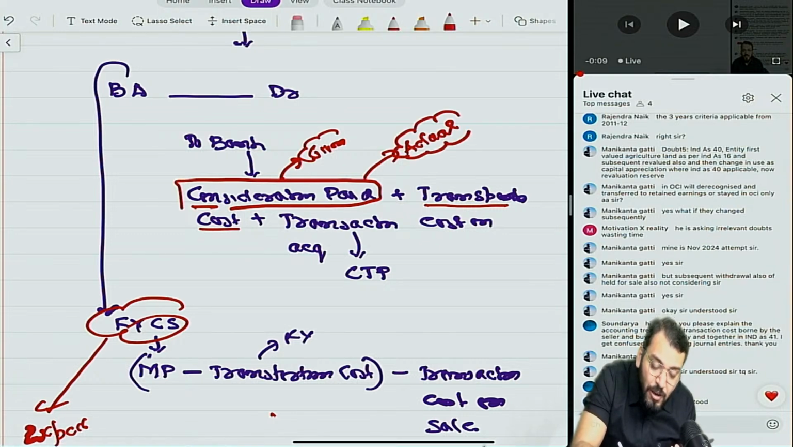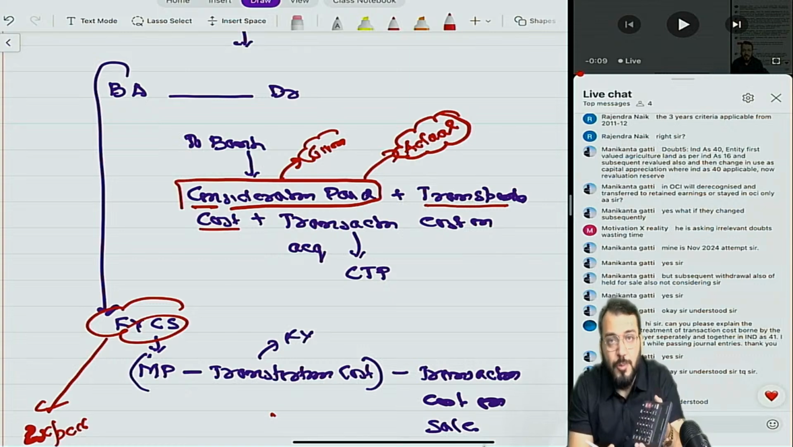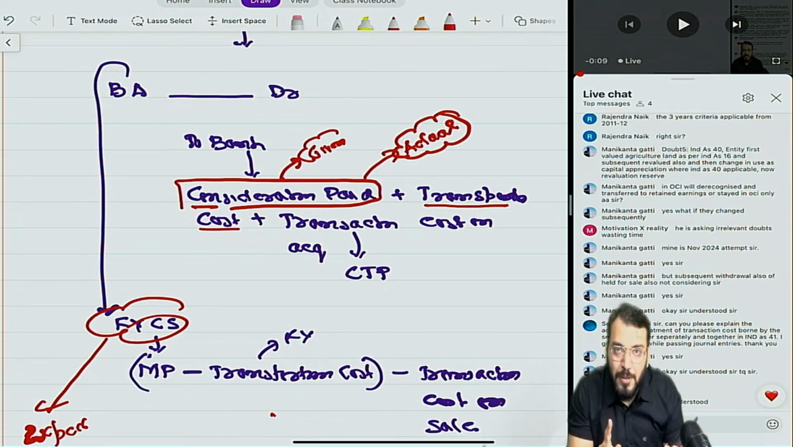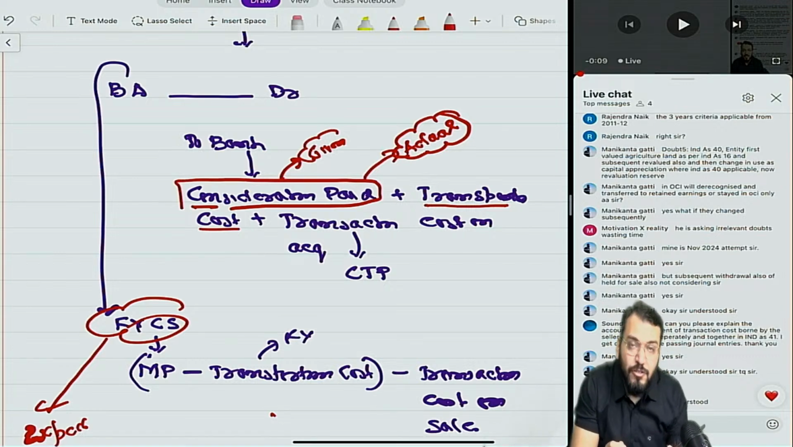Whatever you actually paid. So transportation cost, if you have paid, that will be informed in the question. So if paid, add it. If it is given paid, add it. Understood? Now transaction cost on acquisition.